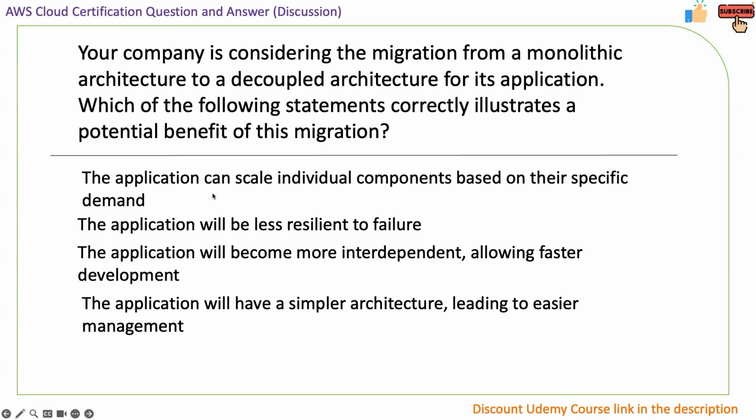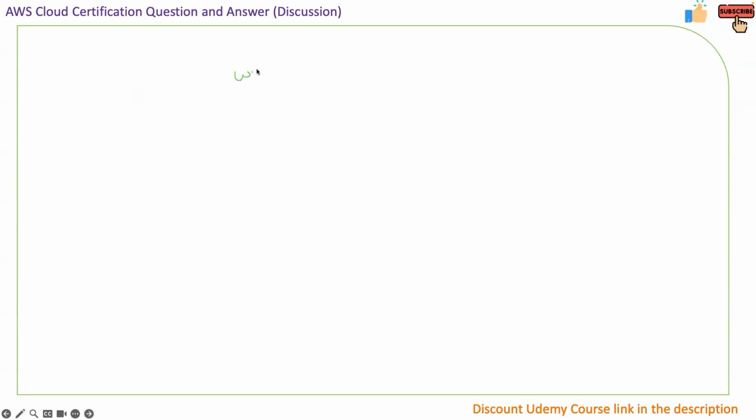Now, before I go ahead and tell you the right answer, let us first understand what we mean by a monolith and a microservice or decoupled architecture. Let us say we have a web application. Now, this is supported by an EC2 and an RDS. And all of the developers are making changes onto this particular EC2 instance and RDS.